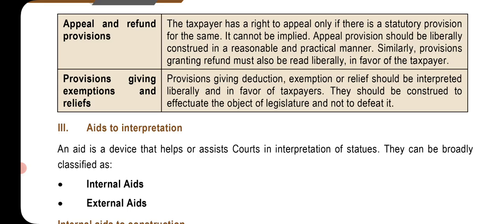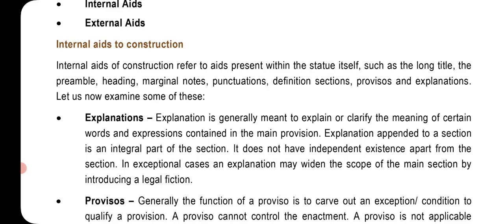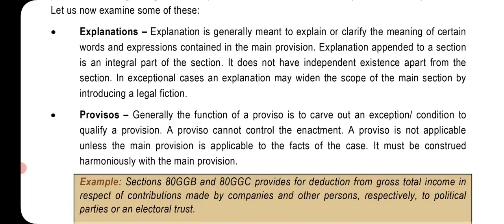Aid to interpretation. An aid is a device that helps to assist courts in the interpretation of statutes. They can be broadly classified as internal aids or external aids. Internal aids to construction. Internal aids to construction refer to aids present within the statute itself, such as the long title, the preamble, headings, marginal notes, punctuation, definitions, sections, provisos, and explanations. Let us now examine some of these. An explanation generally means to explain or clarify the meaning of certain words and expressions contained in the main provision. An explanation appended to a section is an integral part of the section. It does not have an independent existence apart from the section.